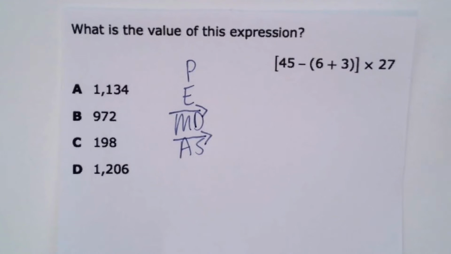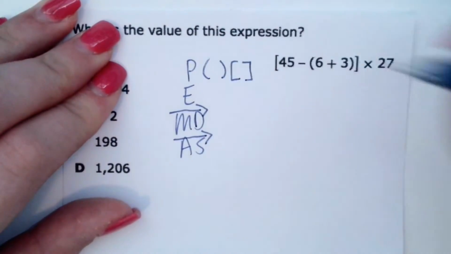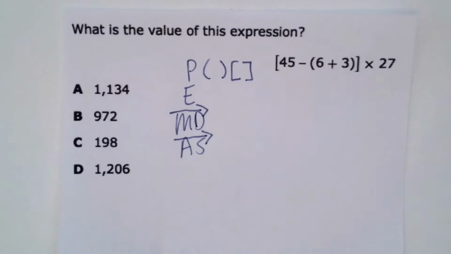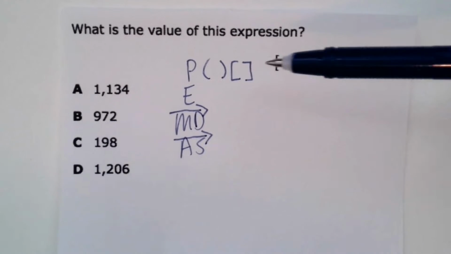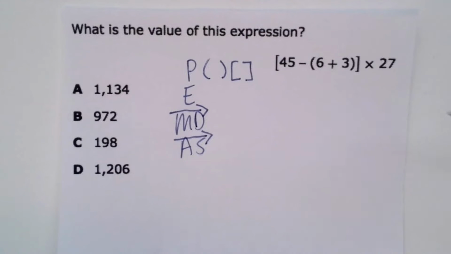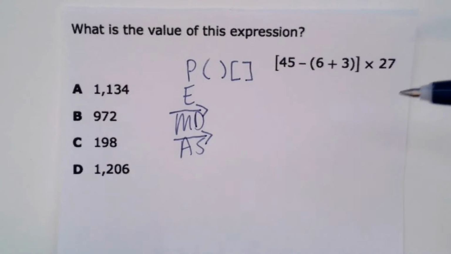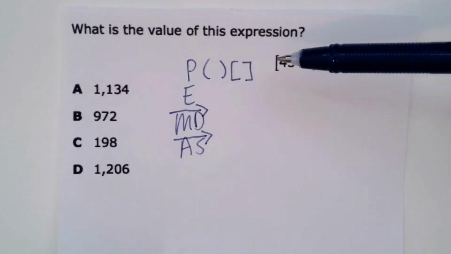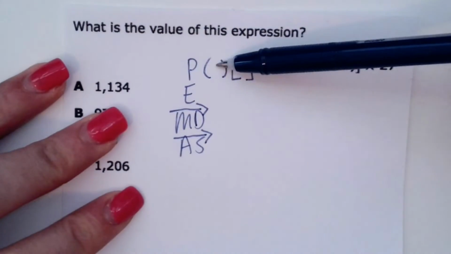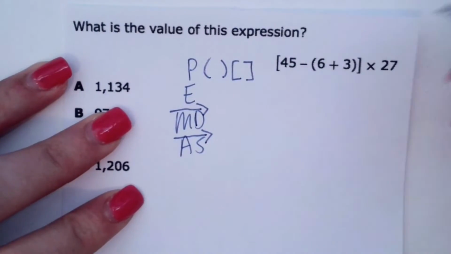This is going to tell us what order we're going to solve this expression in. So we're going to start by solving everything inside the parentheses or brackets first. Now you'll notice on this question over here it says 45 minus parentheses 6 plus 3 times 27. You'll see that it has both brackets and parentheses in this question. If it happens to be that there's more than one set of these in the question, you have to do the smaller one first, the one that's on the inside first.